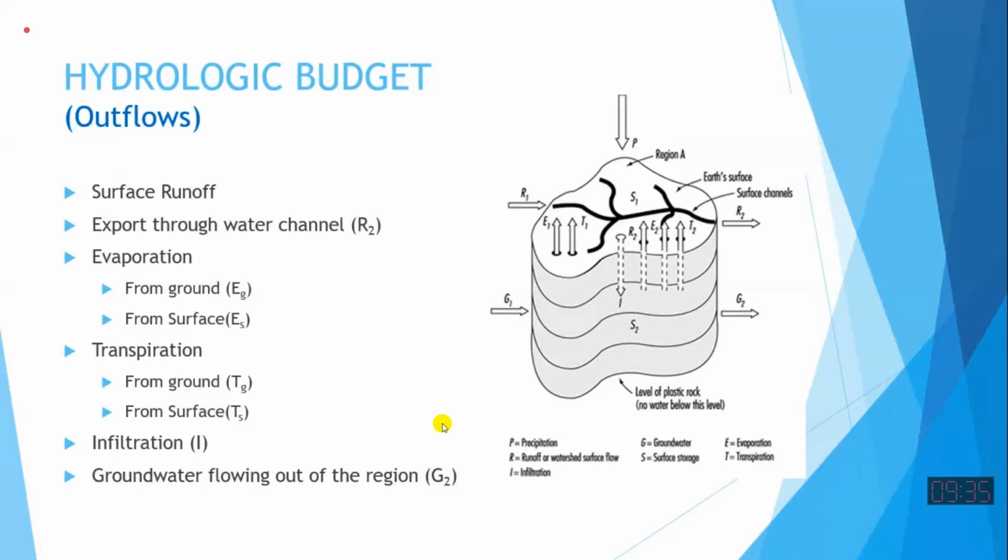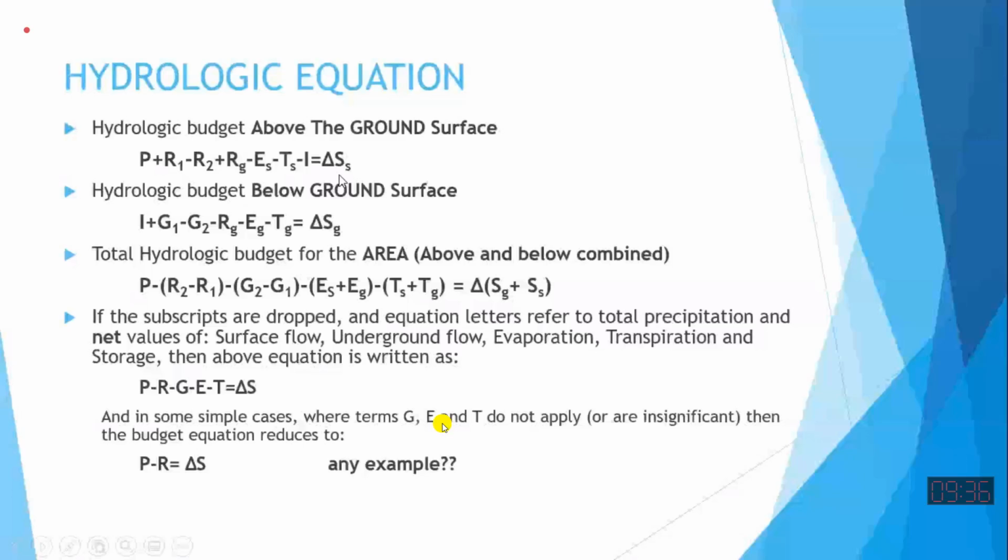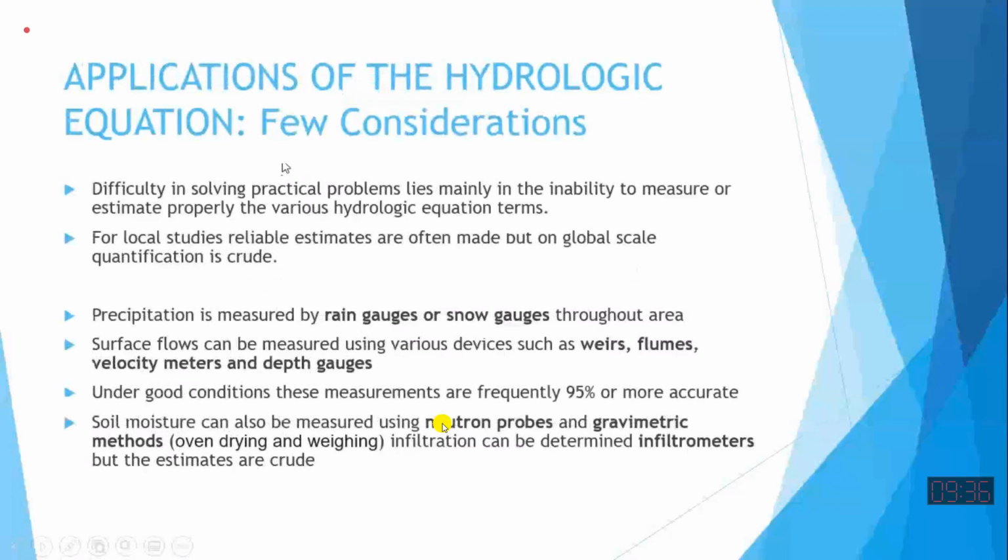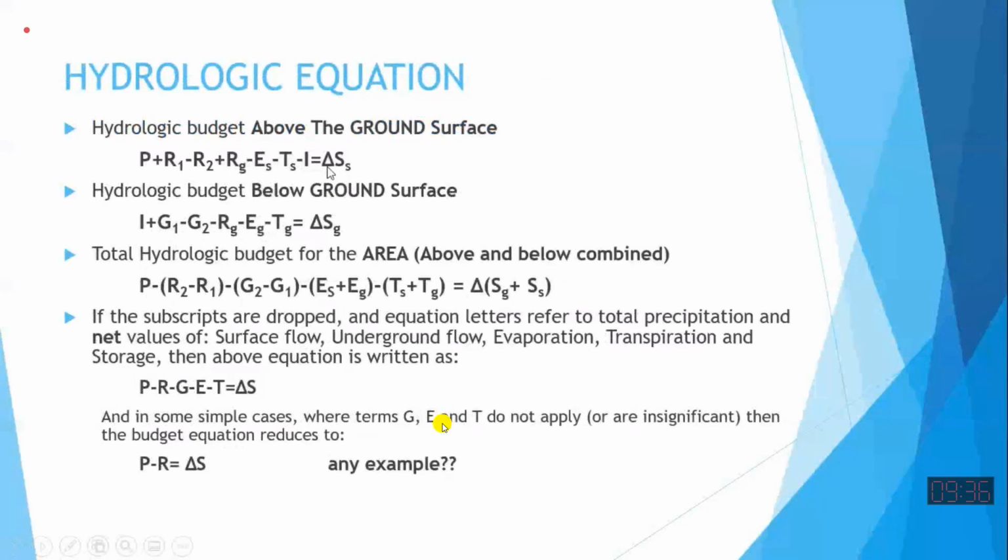So evaporation, transpiration, infiltration, which is the opposite of RG that was coming up. So infiltration is outflow. R2 is the inverse of R1, which was coming in, R2 is going out. So writing these terms, evaporation, transpiration, infiltration, or surface runoff with the negative sign.